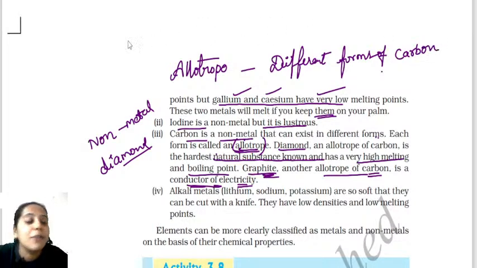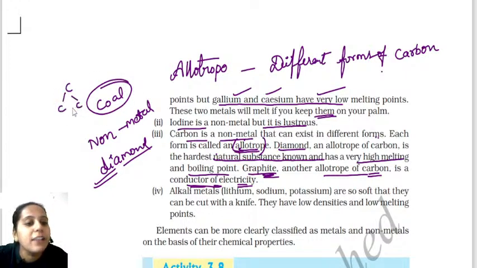What happens in different forms of carbon is that in diamond the arrangement of carbon is different, in graphite the arrangement is different, and in coal, the inner side of the coal, the arrangement of carbon is different. Because the carbon is arranged differently, coal we can easily break, graphite is a good conductor of electricity, and diamond is the hardest substance ever known.